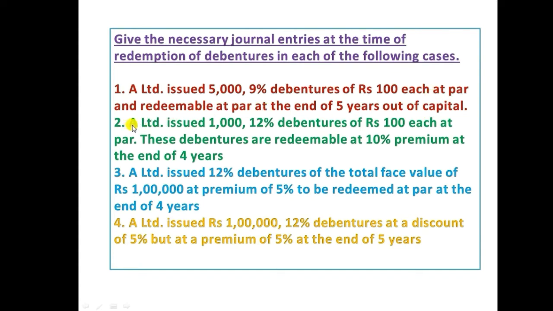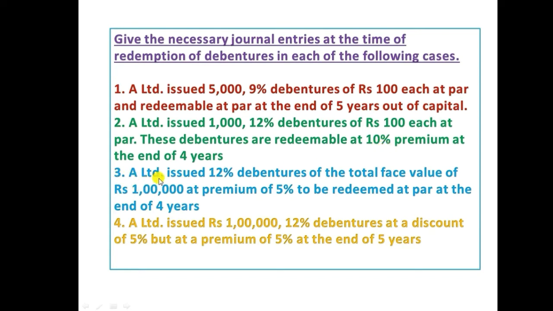And number two, A Limited issued 1,000 12% debentures of rupees 100 each at par. These debentures are redeemable at 10% premium at the end of 4th year. So in the second case, the company issued at par, but is going to redeem at a 10% premium.